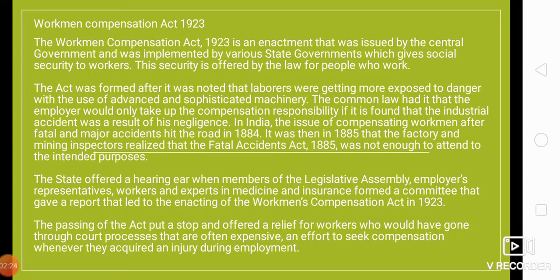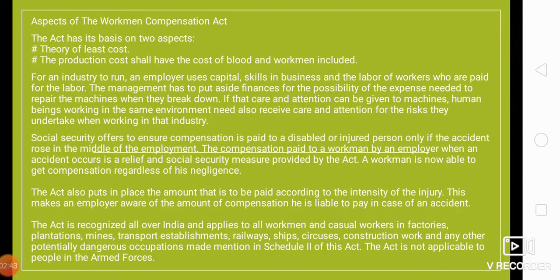The passing of the act put a stop and offered a relief for workers who would have gone through court processes that are often expensive, in an effort to seek compensation whenever they acquired an injury during employment, right? Let's move further. Aspects of the Workman Compensation Act. So what are the aspects? The act has its basis on two aspects.